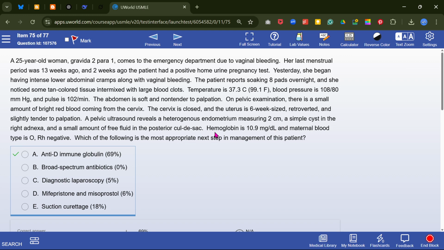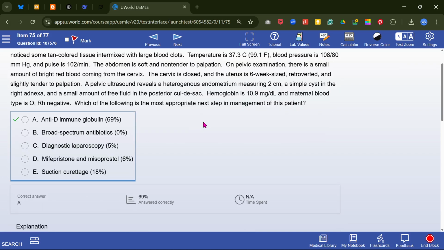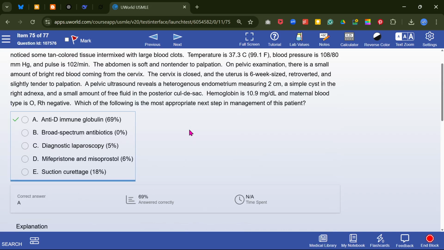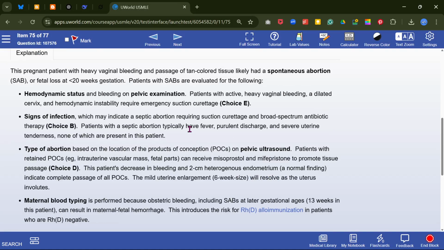Pelvic ultrasound shows an endometrium, a simple cyst in the adnexa, and a small amount of free fluid in the cul-de-sac. Okay, maternal blood group is Rh negative, so you have to give anti-D immunoglobulin. So it is spontaneous abortion, less than 20 weeks of gestation.